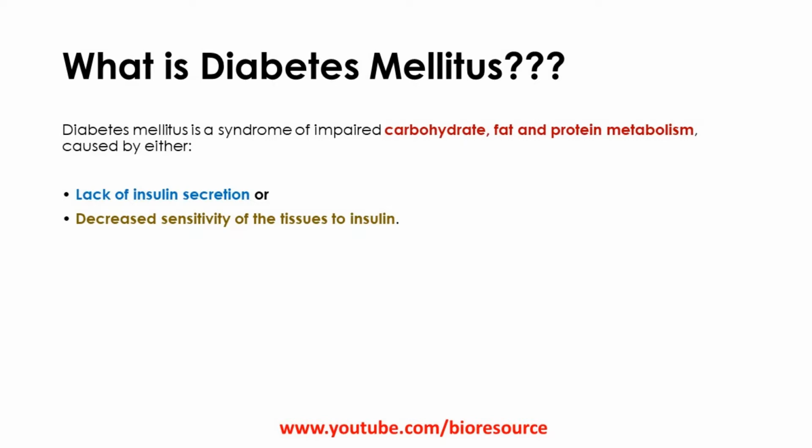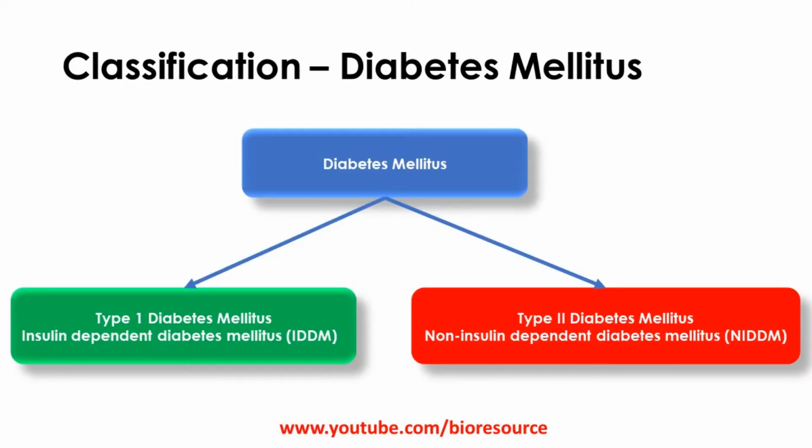So this can be due to the lack of insulin secretion from the pancreas or due to the decreased sensitivity of the tissues to insulin. So there are two causes for diabetes mellitus. Diabetes mellitus can be classified into two types, that is type 1 diabetes mellitus and type 2 diabetes mellitus. Type 1 diabetes mellitus is insulin dependent diabetes mellitus, whereas type 2 diabetes is non-insulin dependent diabetes mellitus.